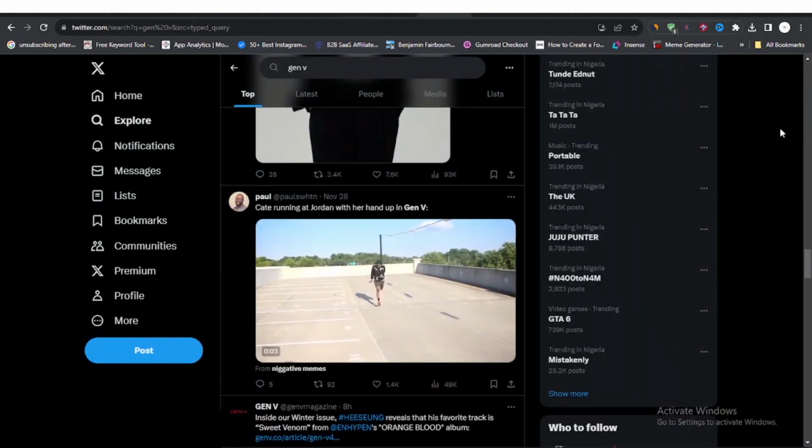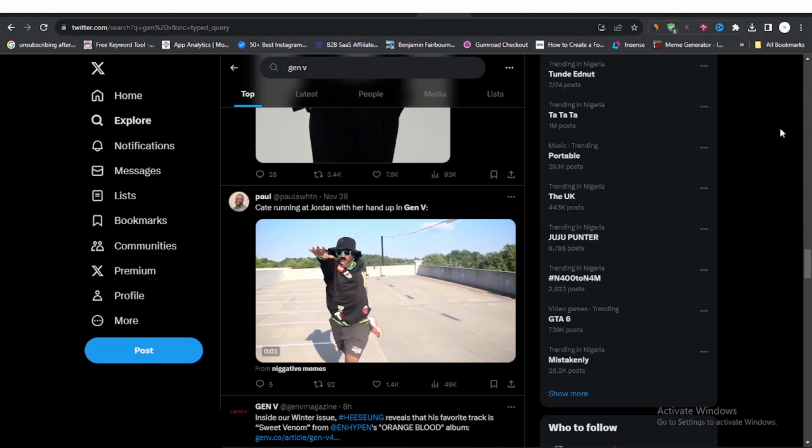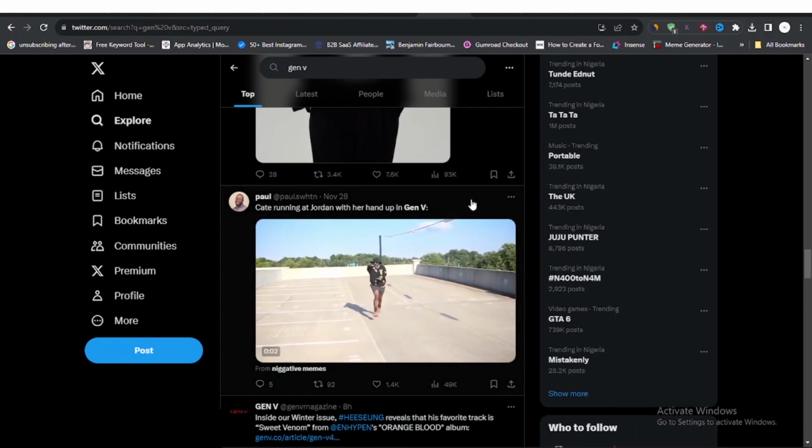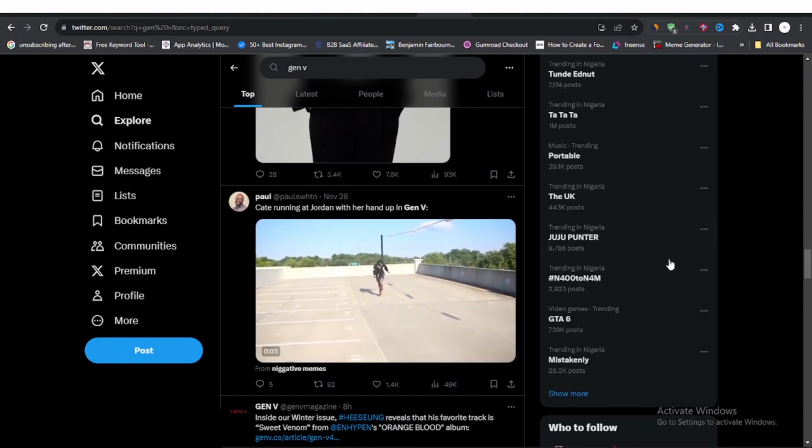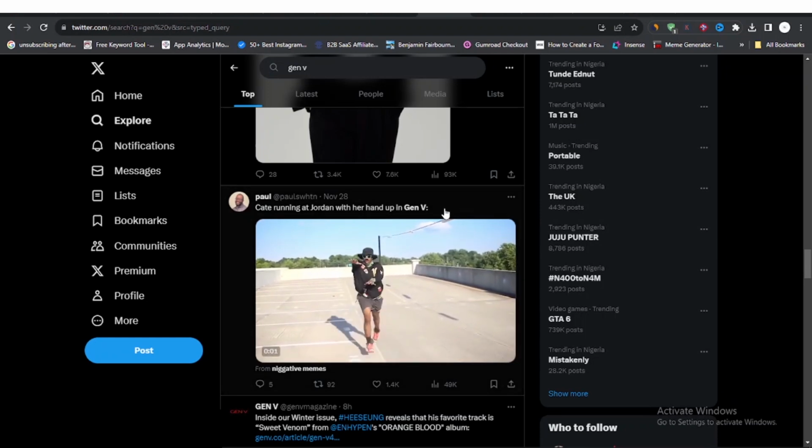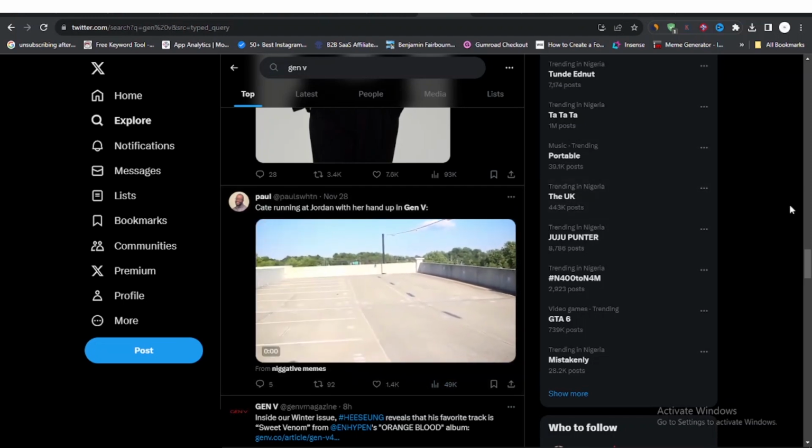Now, the method I'm actually going to be using to promote my content lockers is Twitter, and Twitter is a place where I've been seeing a lot of hype for this movie, and that's why I decided to promote it on this platform. I've been seeing a lot of people talking about this movie, and regular accounts that are just talking about this movie are getting literally 50 to 60,000 views on their tweets just by talking about this movie and all that.